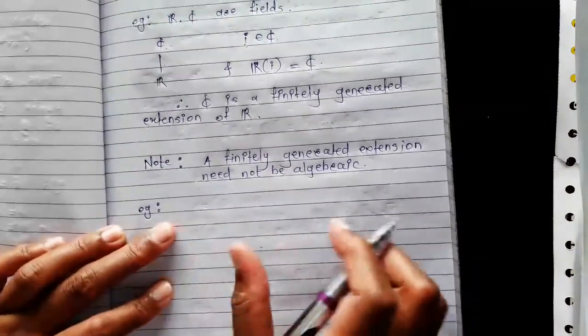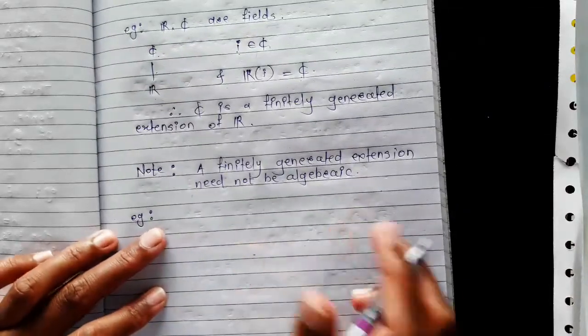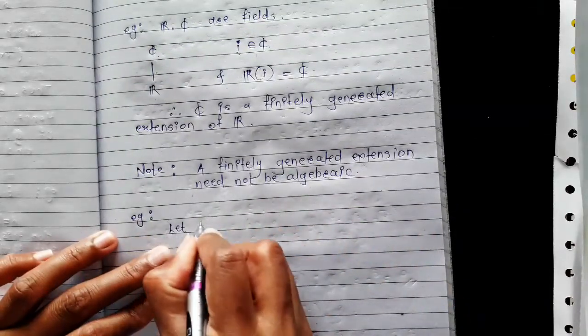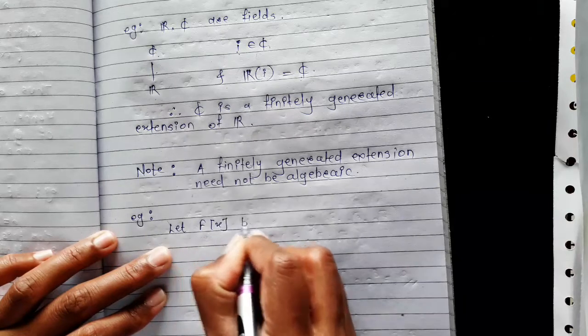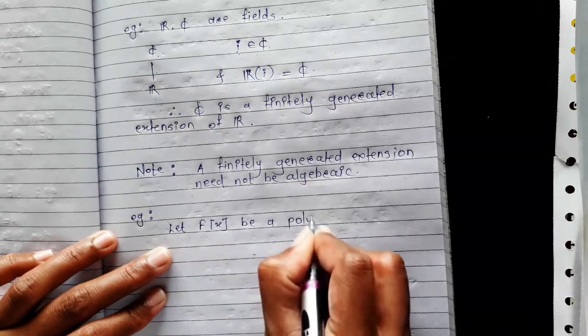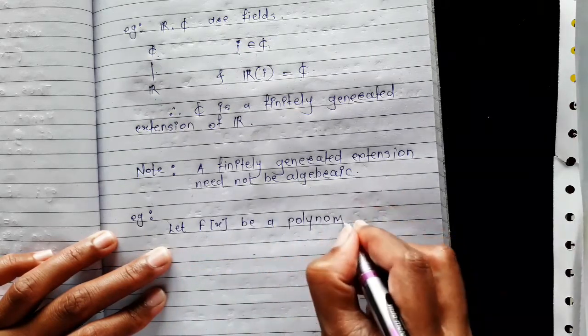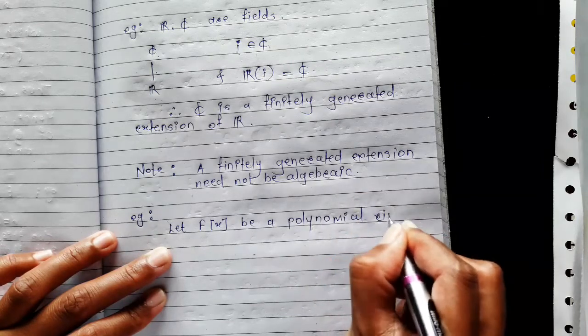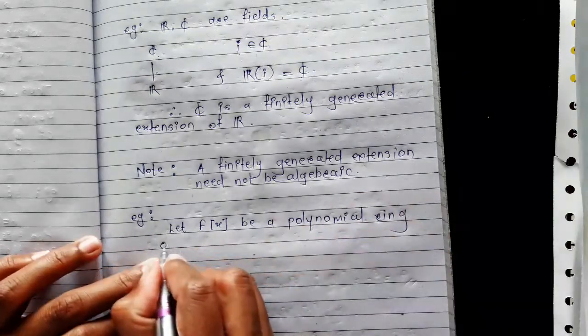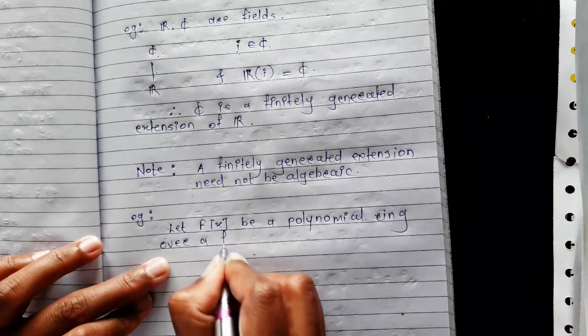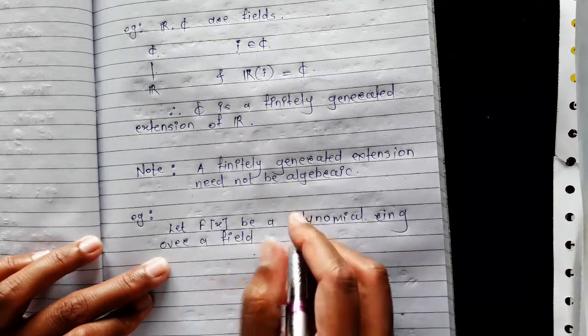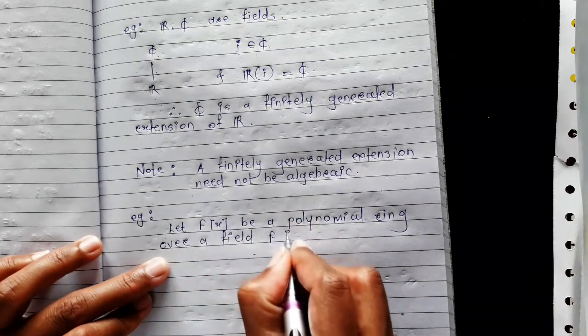Example. In this example we consider a polynomial ring over a field F. Let F[x] be a polynomial ring over a field F in a variable x.